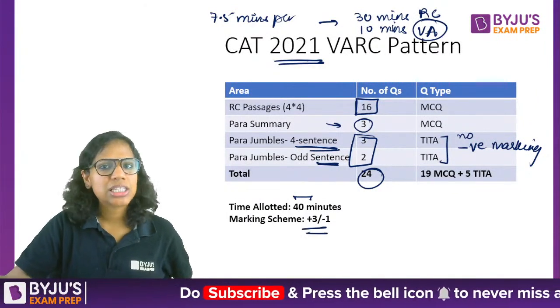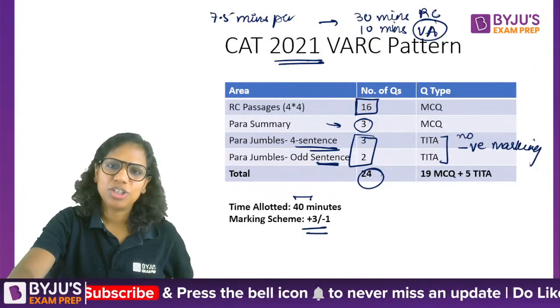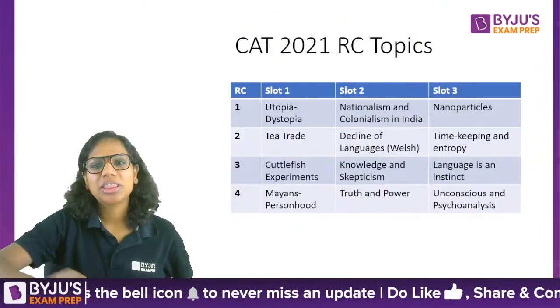+3, -1. Everybody knows that there is negative marking in CAT, 1/3 negative mark.